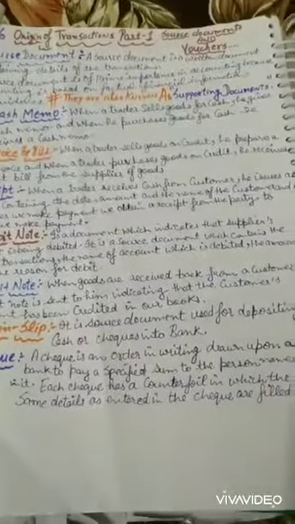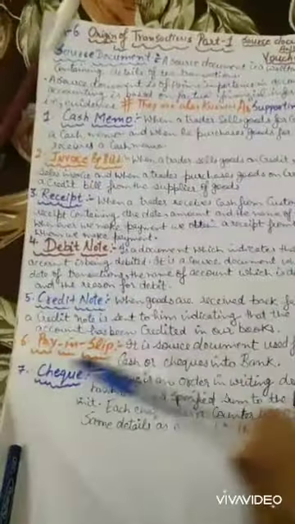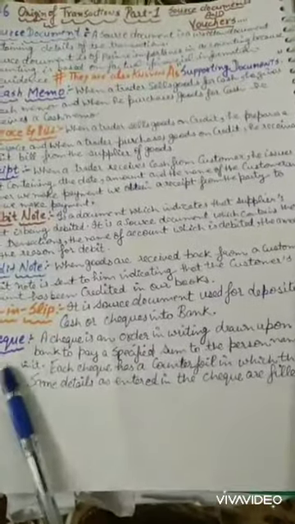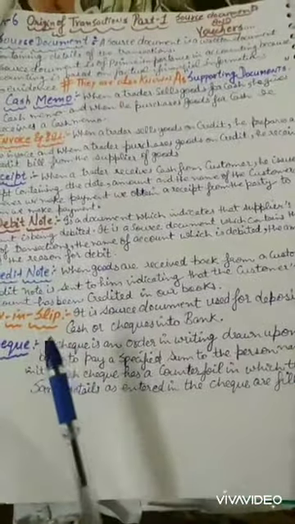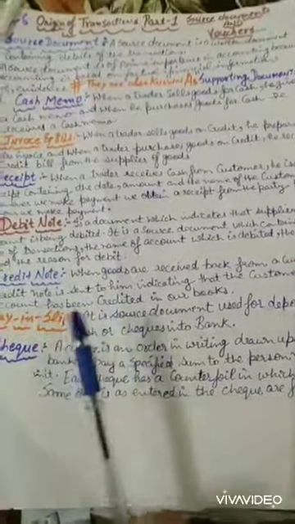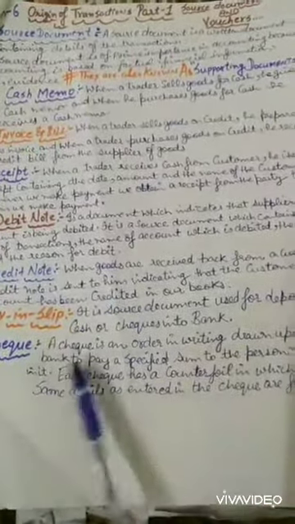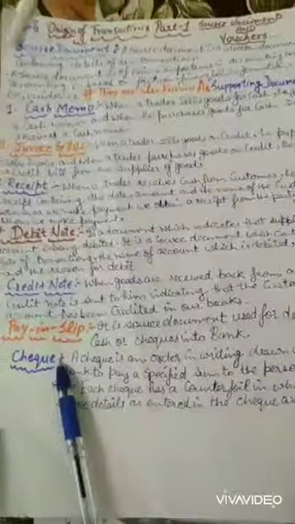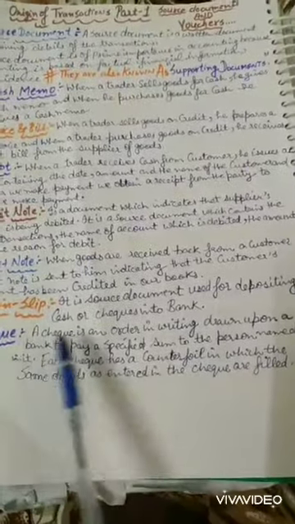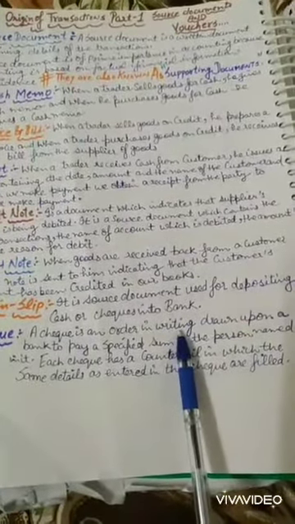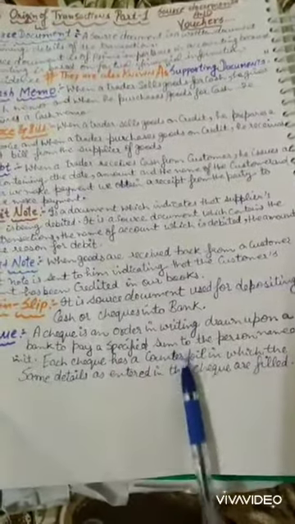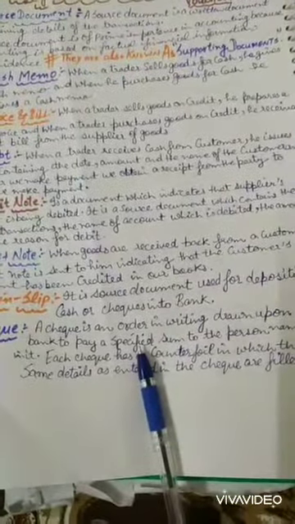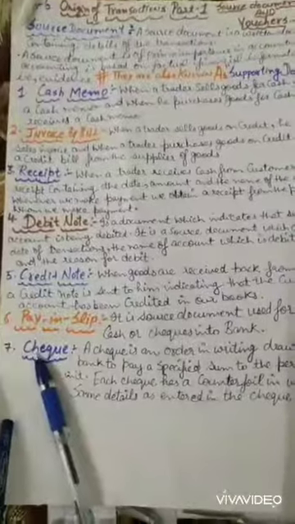Next, the paying slip. A paying slip is used in banks when we want to deposit money or a check into the bank; then we have to fill in the pay-in slip. Last, the check. Please look at your father's or any elder family member's checkbook and you will see the proforma. A check is a written document in which we write the specified amount and to whom we are giving the check. That is known as a check.